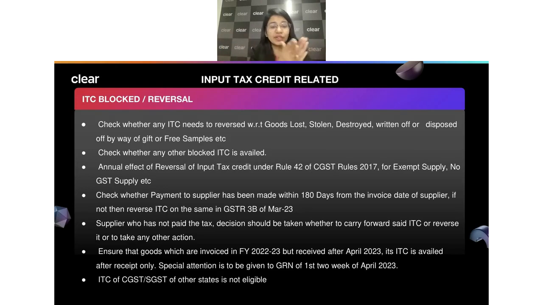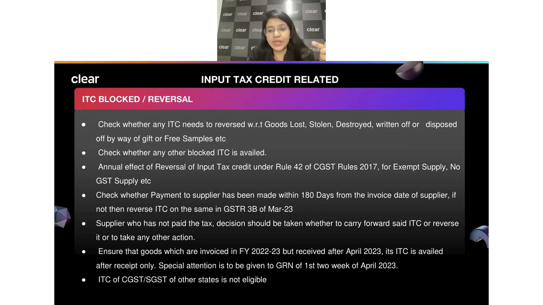So in that case we reverse that on a monthly basis, but then again on the basis of the turnover for the entire year we have to recalculate that ITC, and if there is any differential we have to reverse it, or if let's say I have reversed extra then I have to claim it. So that entry also we have to do while you're trying to file your March return itself, because you would know what the entire turnover for the entire year is.